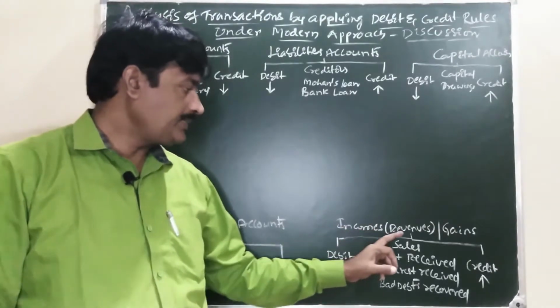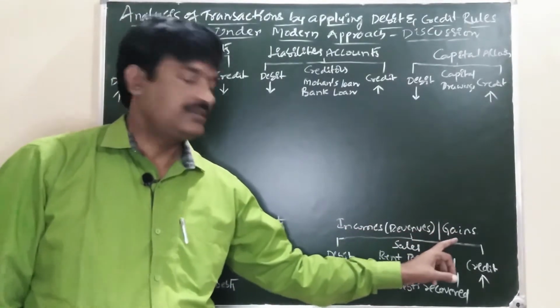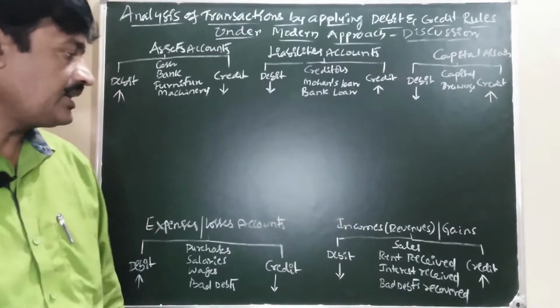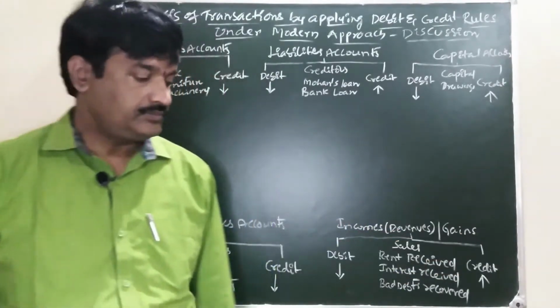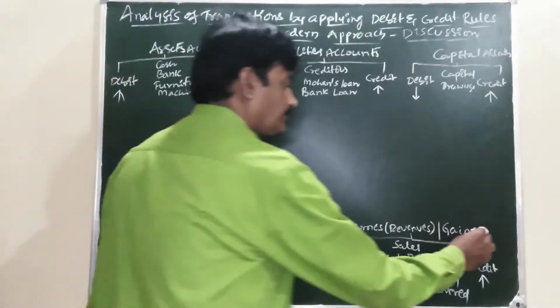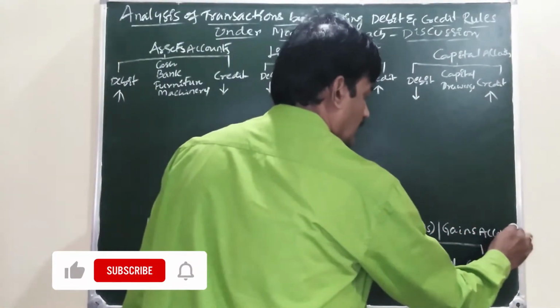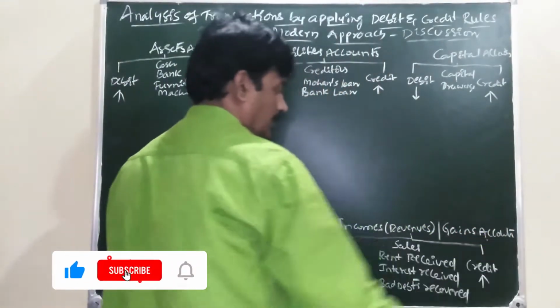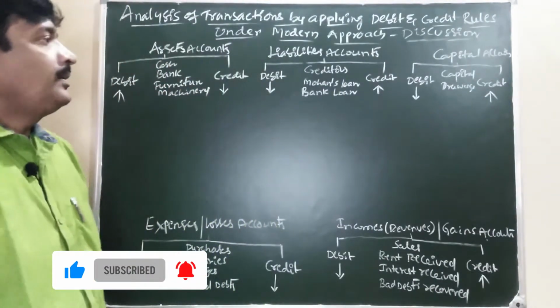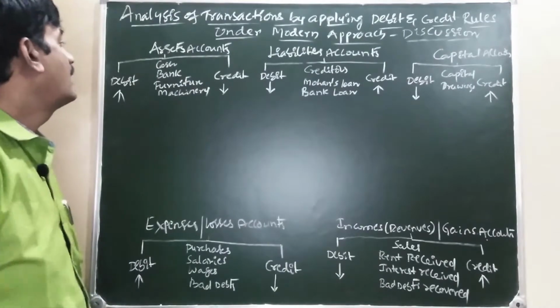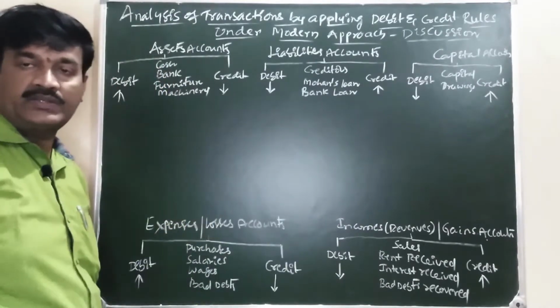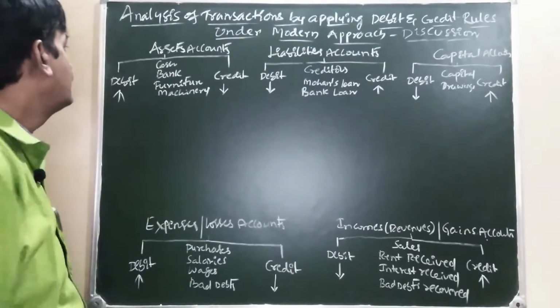Number 5, incomes or revenues, that is, income is also known as revenues and gains accounts. A number of examples are also given in previous videos.